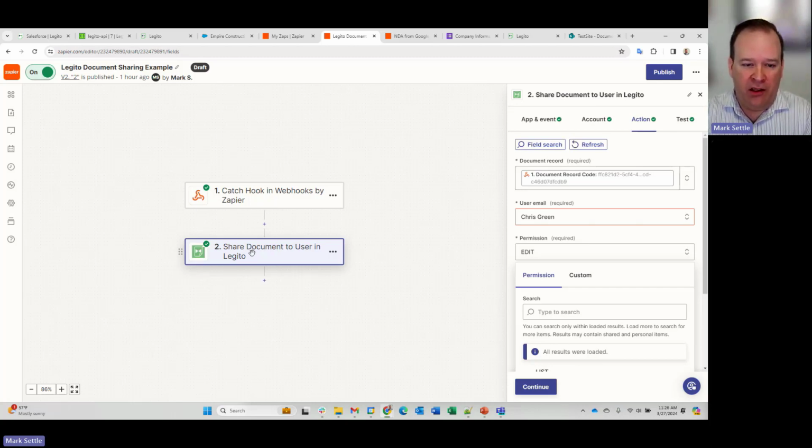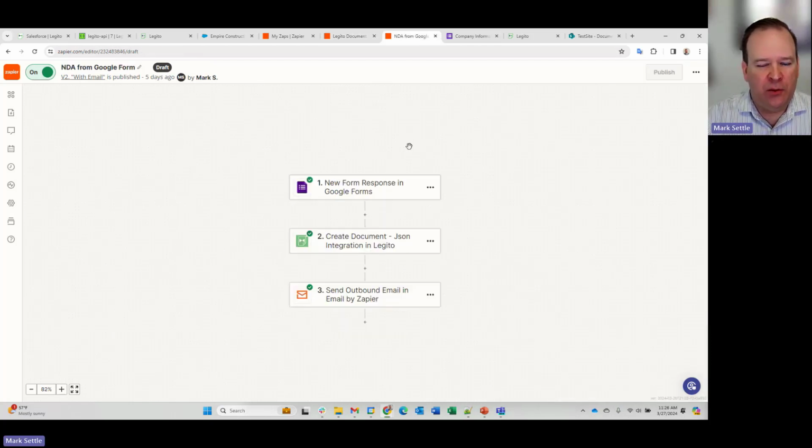And then the Legito integration in Zapier facilitates selecting the different events that can happen on a push request. So let's take another example. In this one, maybe I have data coming from another system that I want to automatically create a document and maybe do something else. So maybe I want to get an email when that's created as well.